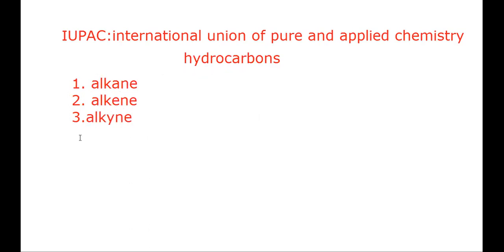Now we are going to see how these alkanes, alkenes, and alkynes are named according to IUPAC nomenclature.